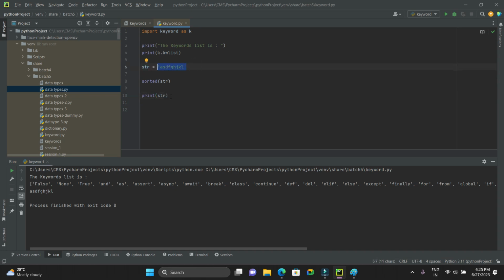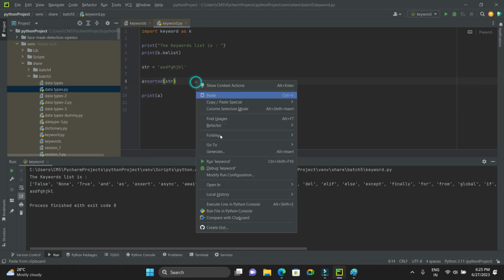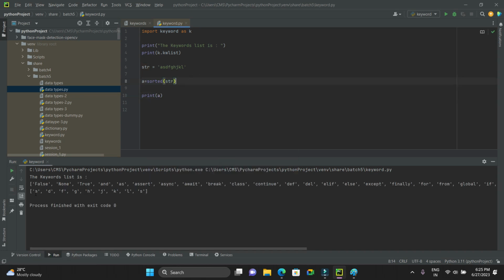But instead, after sorting this, I'll store the values into A. Now I will print A. So whatever result is generated from the sorted string will be stored in A. Now I am printing that A, and the resultant value will be printed on the console.